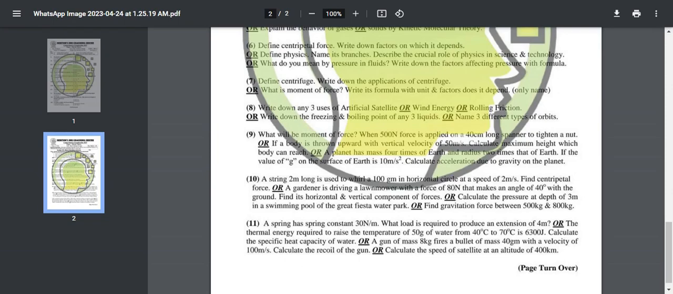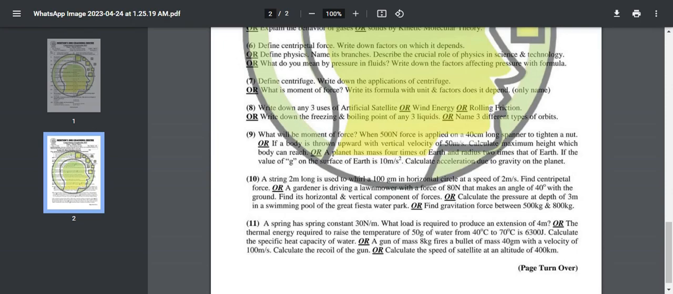A spring has spring constant 30 Newton per meter. What load is required to produce an extension of 4 meter? Or the thermal energy required to raise the temperature of 50 gram of water from 40 centigrade to 70 centigrade is 6,300 joule. Calculate the specific heat capacity of water. Or a gun of mass 8 kilogram fires a bullet of mass 40 gram with a velocity of 100 meter per second. Calculate the recoil of the gun. Or calculate the speed of an object of mass 400 kilograms.